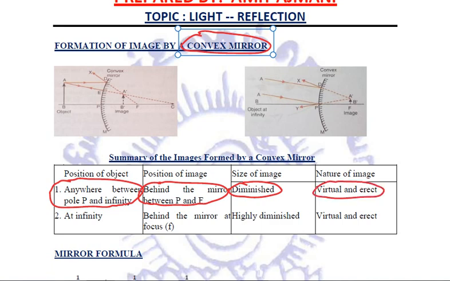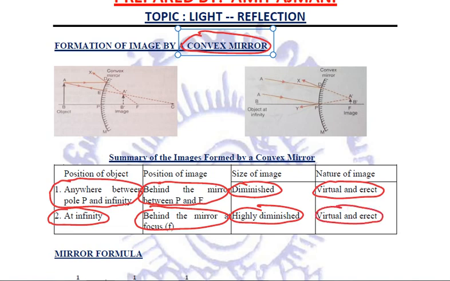The second position is, if the object is placed at infinity in front of a convex mirror, then the image formed will be behind the mirror but now at focus. The image will be highly diminished and again it will be virtual and erect. So a convex mirror always forms virtual, erect and diminished images. Always. No exception whatsoever. Got it?